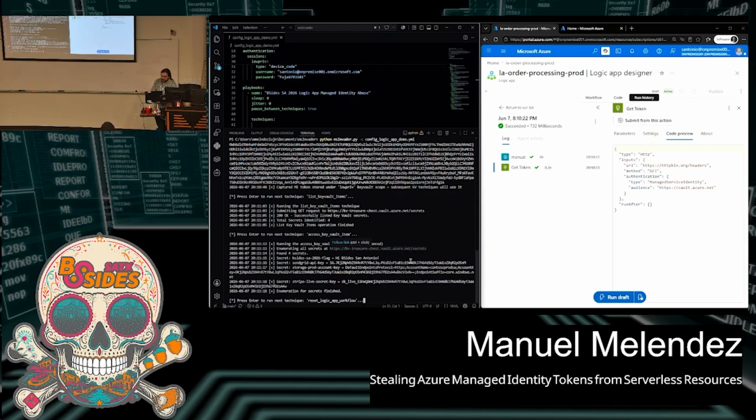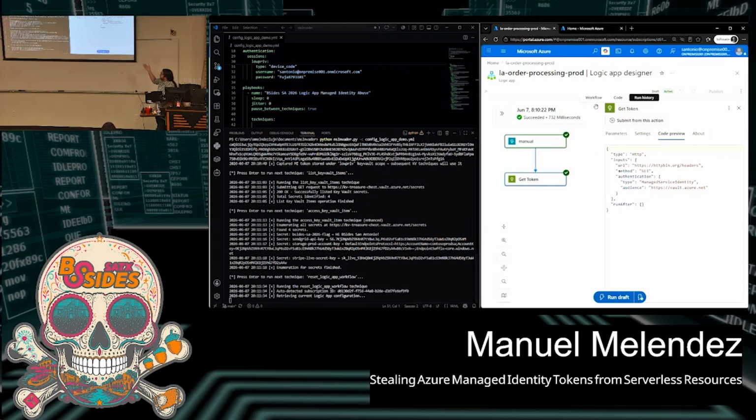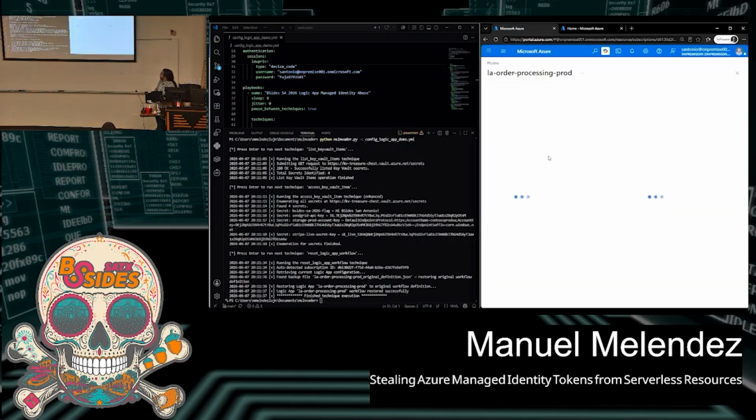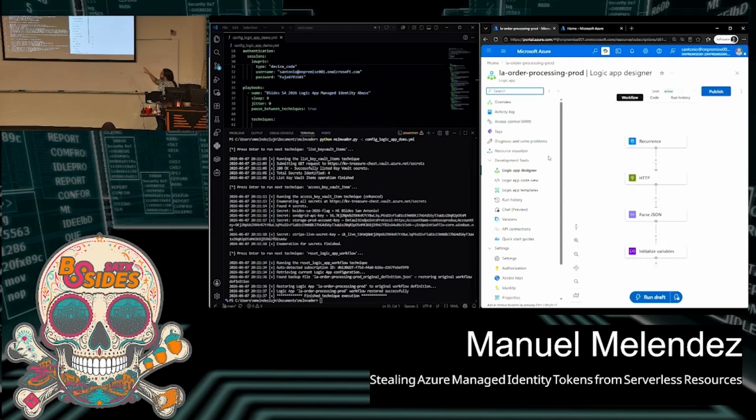And so just lastly, to cover our tracks as an attacker, it's of course not perfect, but to reduce some suspicion, we're going to reset the workflow to what it was before, right? Just in case some legitimate user comes back and sees the logic and thinks, oh, what is this? Why is there a get token action here? So again, we return it to what it was before.